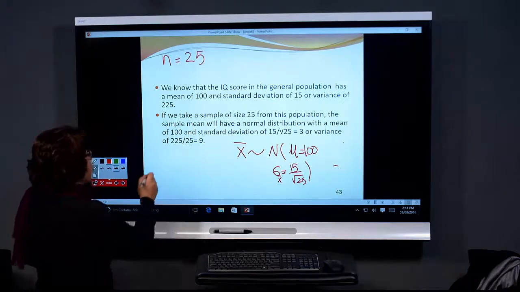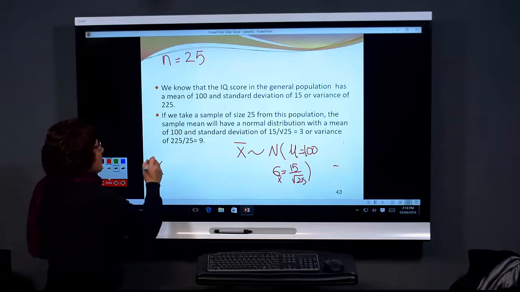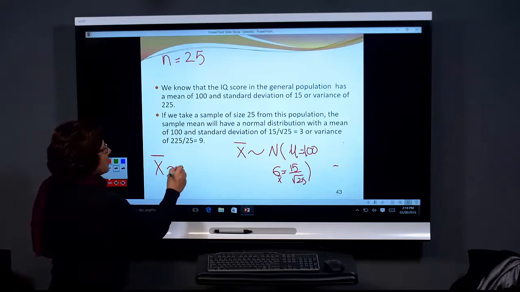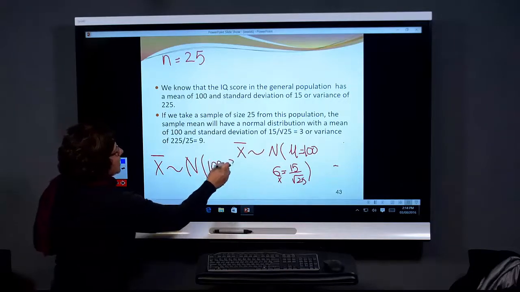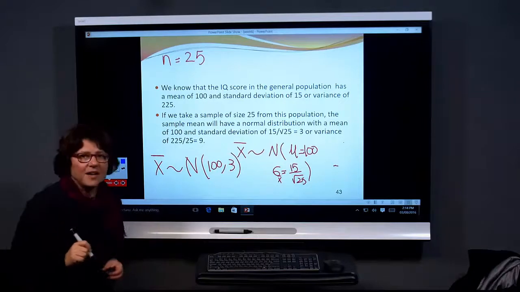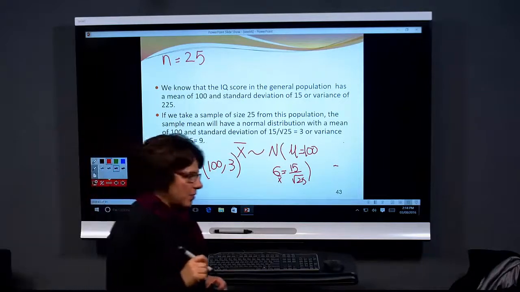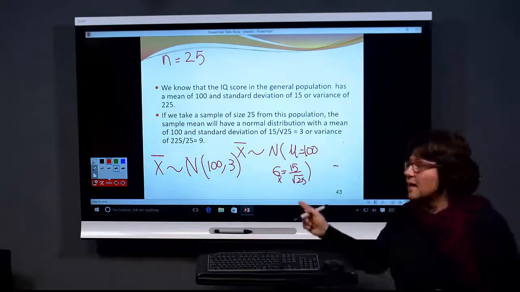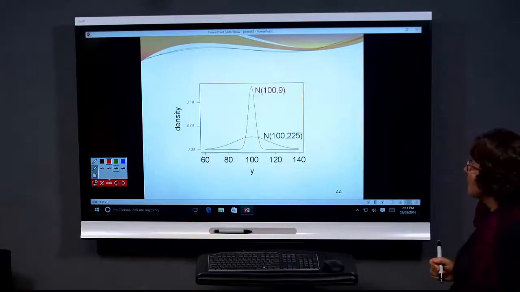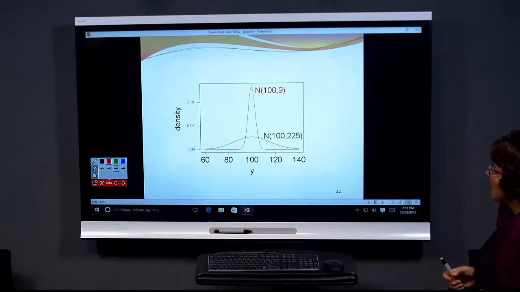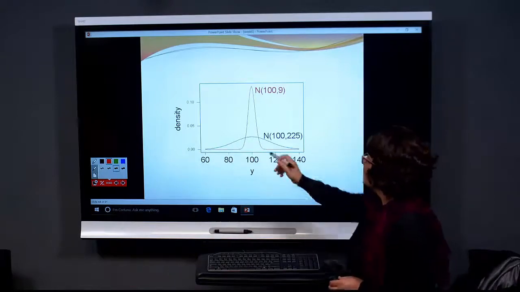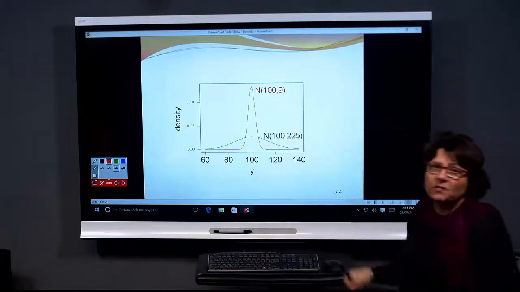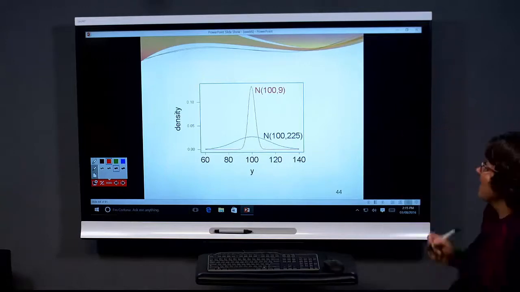So, the X bar has got, this is the comparison distribution. Normal distribution, mean 100, standard deviation 3. All right? That would be our comparison distribution. And you can see here, this is the distribution of the population of the individuals, and this is the distribution of the samples of size 25.